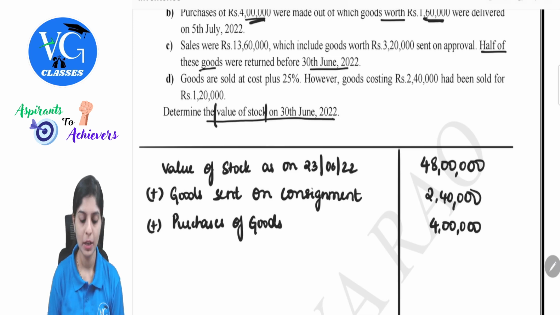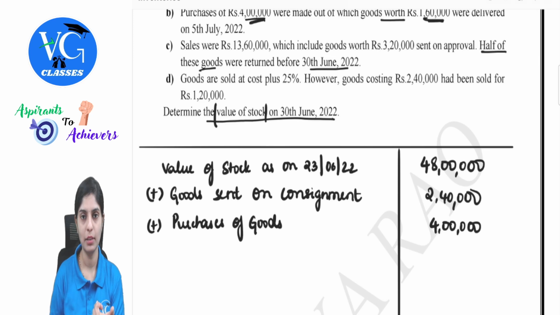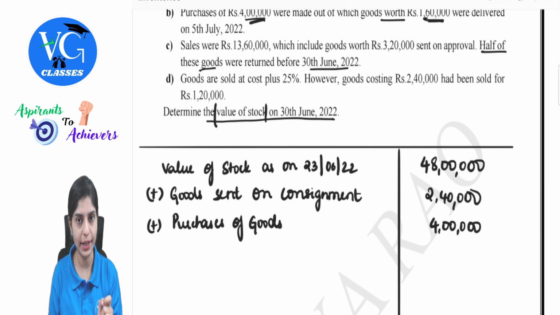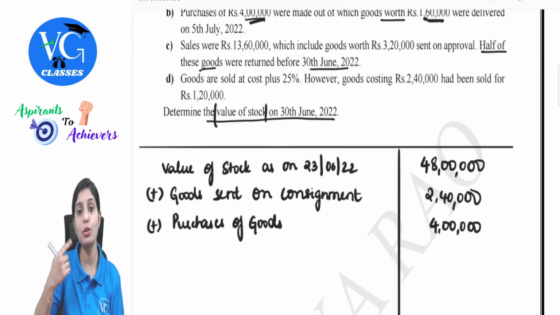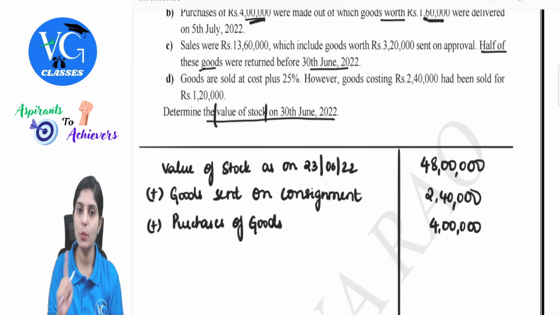Now, first of all, 13 lakh 60 was your total sales, which includes goods worth 3 lakh 20. To conclude this as a sale, as we understood while I explained goods sent on approval, the customer's approval is required. Now, what they have done is, in this 1360, they have also considered 320. Is that correct? No. 320 is still not my concluded sales.